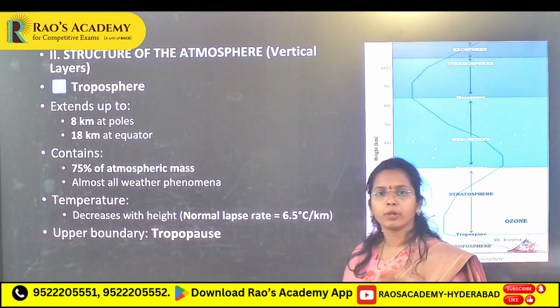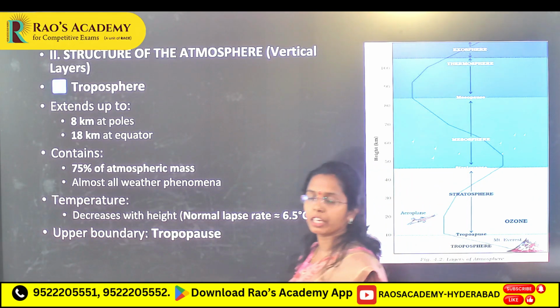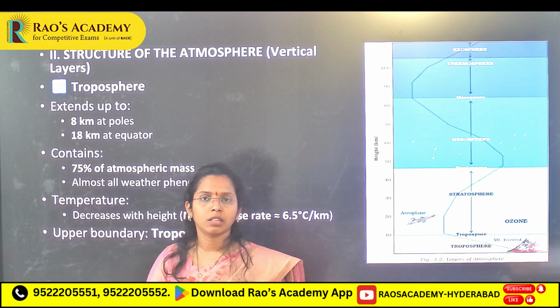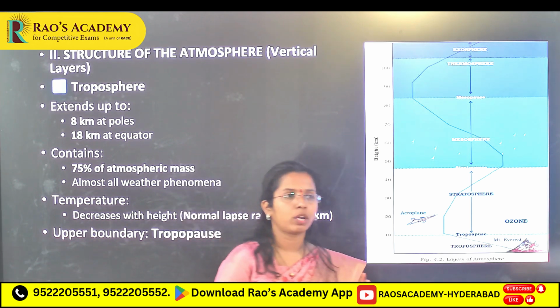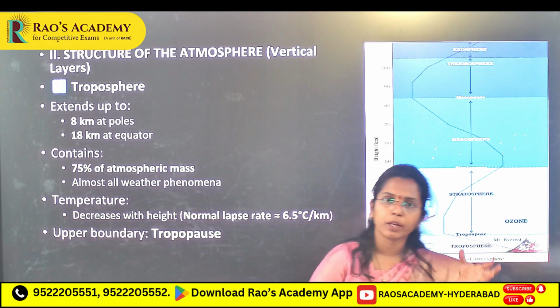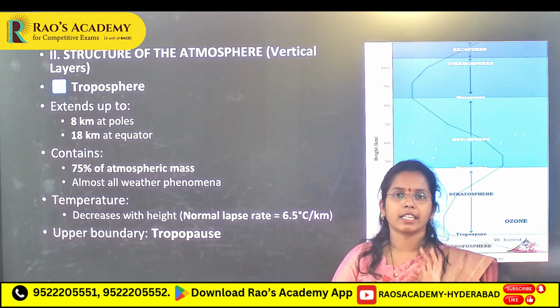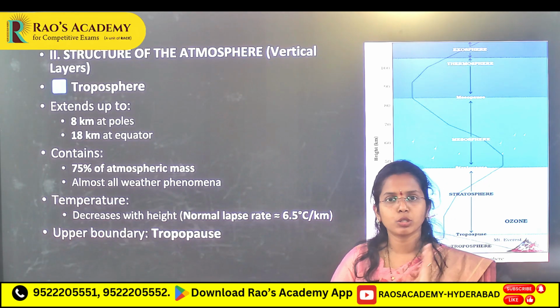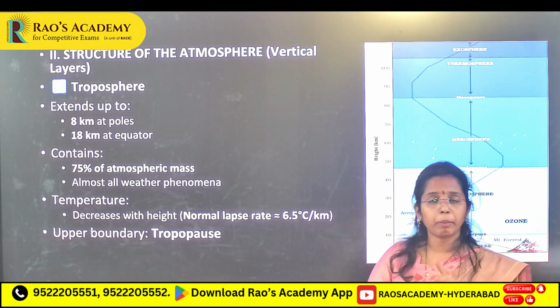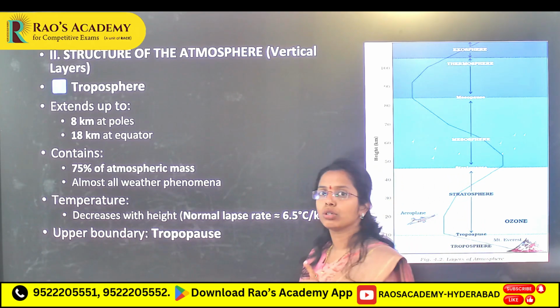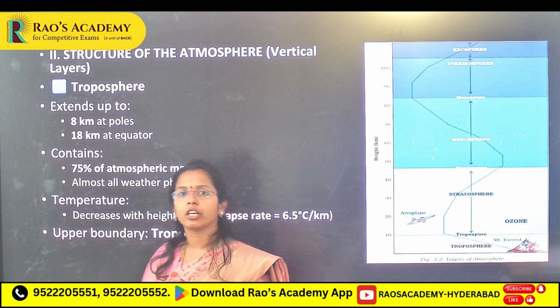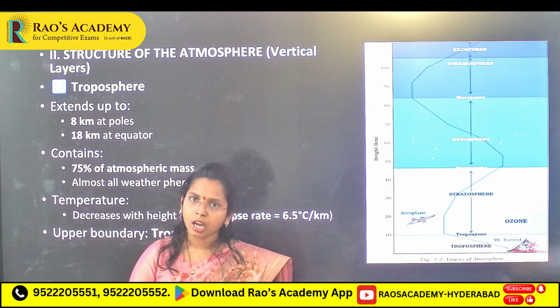We have seen permanent gases, variable gases and dust particles. Most students forget about dust particles. They think the atmosphere is made up of only gases. No, dust particles are also present, that you have to remember, and these dust particles, aerosols, play a very important role in cloud formation and rainfall.